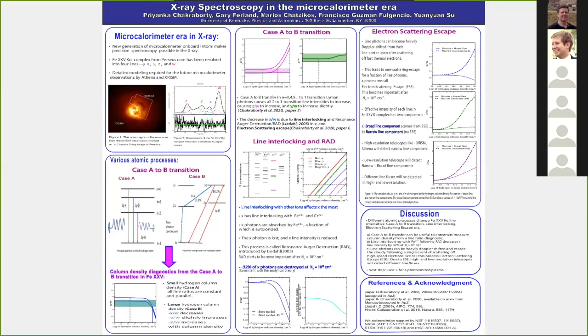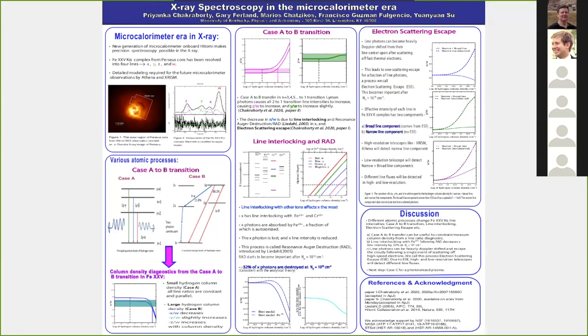So different line fluxes will be detected for high and low resolution telescopes. And we are showing three plots in the right panel, comparing the narrow plus broad line and the narrow line, or what will be observed by the high and low resolution telescopes.